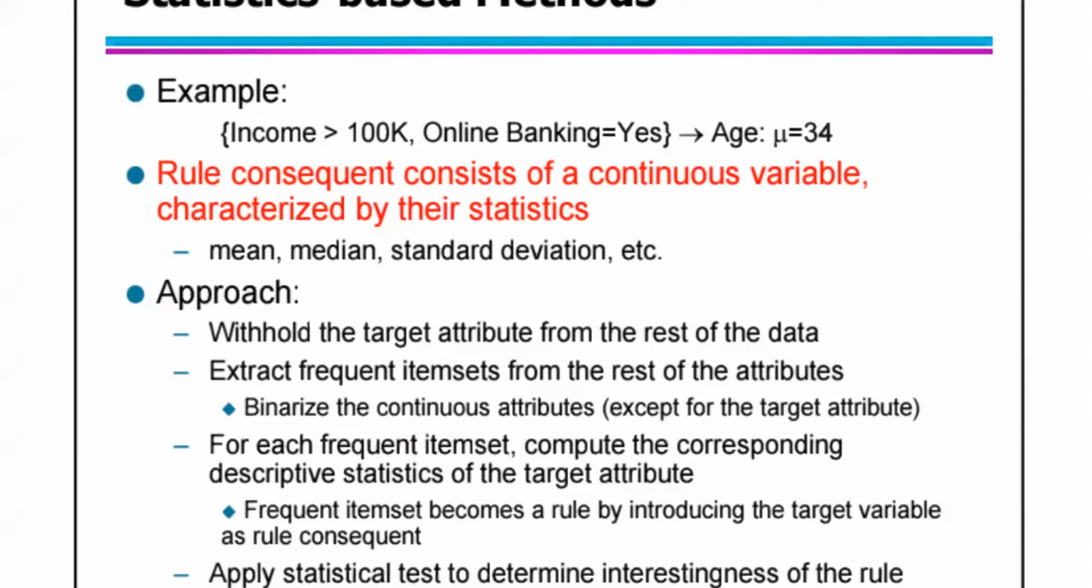Rule consequent consists of a continuous variable characterized by its statistics: mean, median, and standard deviation. Whenever you have a continuous variable characterized statistically, you can represent it as the mean, median, or standard deviation. So that is the rule generation and rule validation. Generally here we have to generate statistics-based quantitative association rules.